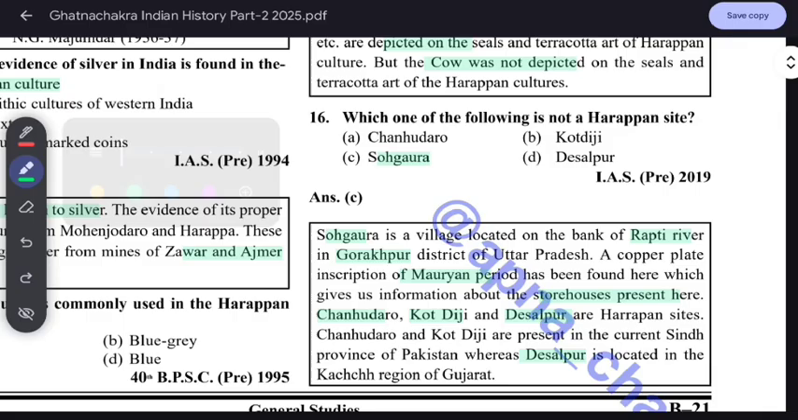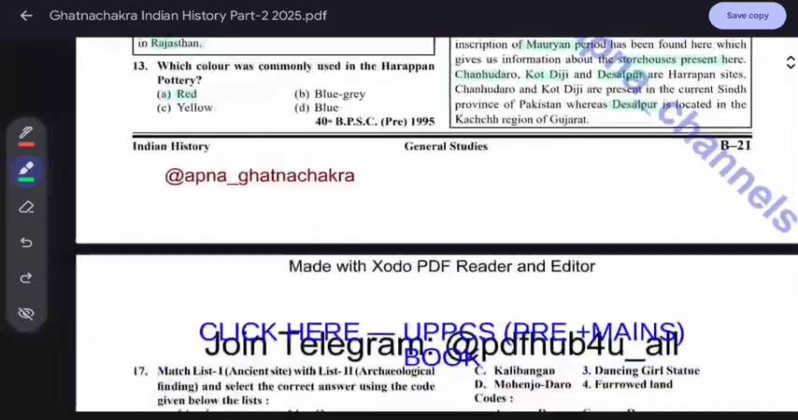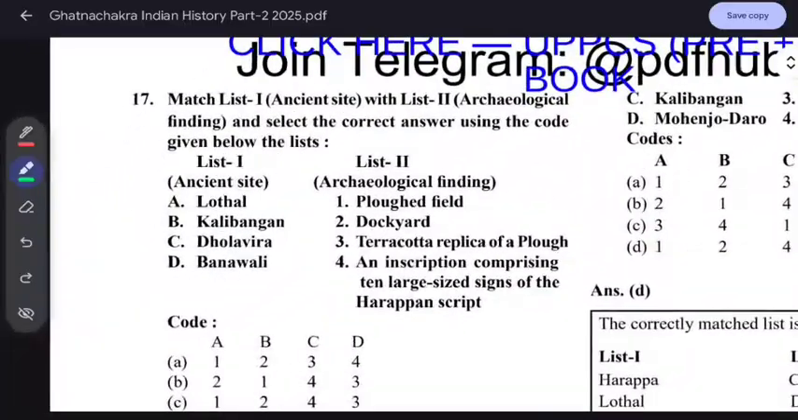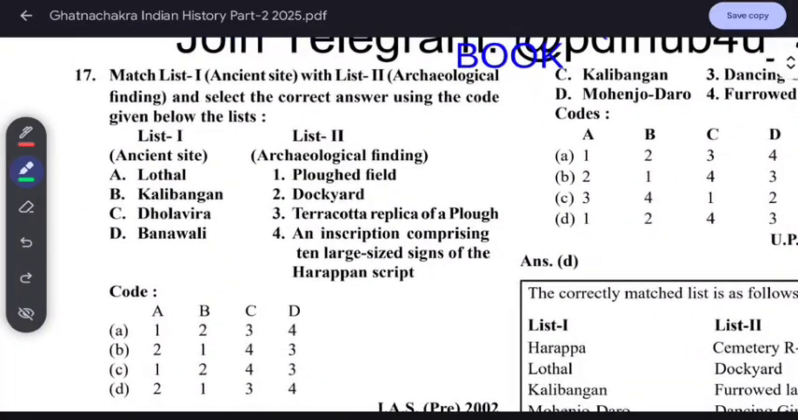So next. It is a matching question. Lothal. Why is Lothal famous? Everybody knows. It is famous for the dockyard. So if we match A with the dockyard, Kalibangan, everybody knows it is in Rajasthan and it is a plowed field. And Lothal is in Gujarat. And Dholavira is also in Gujarat.